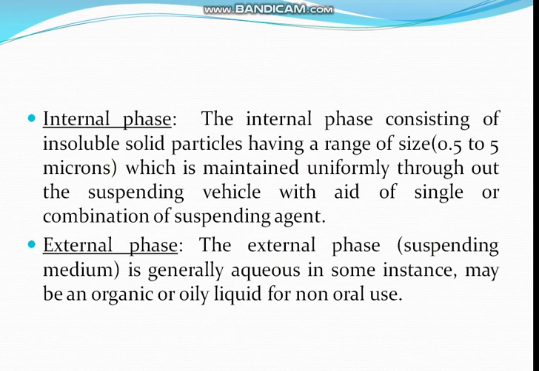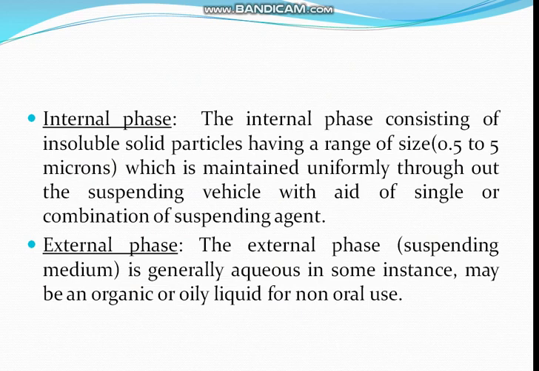Now, what is the internal phase? What is its size range? The internal phase consists of insoluble solid particles having a size range of 0.5 micron to 5 micron, which is maintained uniformly throughout the suspending vehicle with the aid of a single suspending agent or a combination of suspending agents. The internal phase is insoluble in the liquid external phase and is suspended with the help of suspending agents.